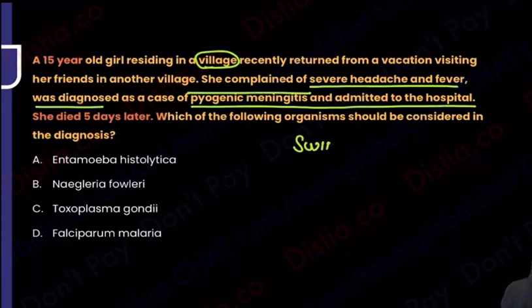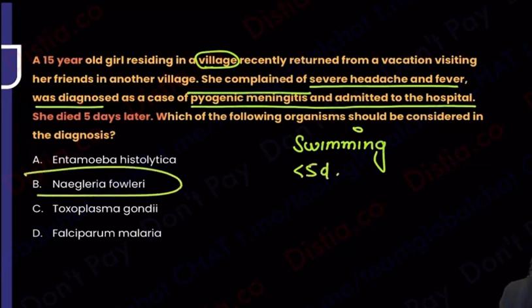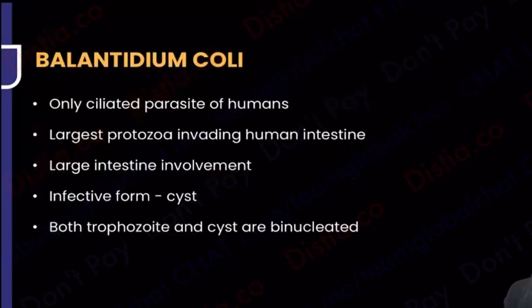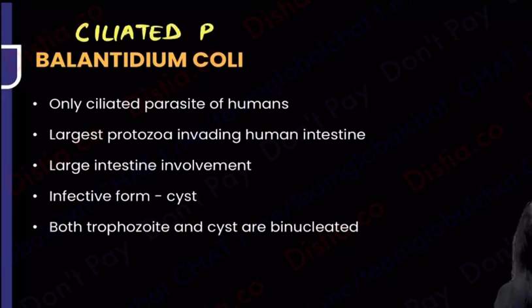So firstly, we have a classical history of swimming, and as I said, within 5 days she has died, so some foul play has happened, and this means this is a case of Naegleria fowleri. So that's the answer that you have over here. I hope everyone is sorted with this information. We are done with this. Free living amoeba, done. So the next organism, which is a short family that I want to wrap up now, is the ciliated organism. In fact, this is the only ciliated parasite that I would be talking about.